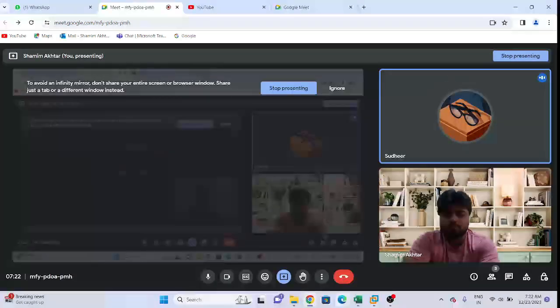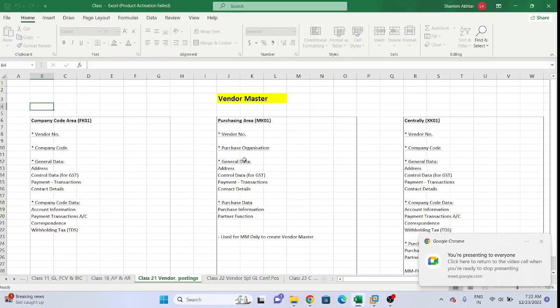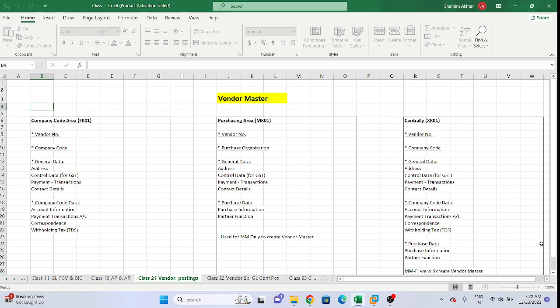Yeah, we got it. So last class, we completed our APAR configuration, till accounts payable and account receivable configuration we have done. So now, once the configuration is done, from the IT consultant side, what will the IT consultant do?